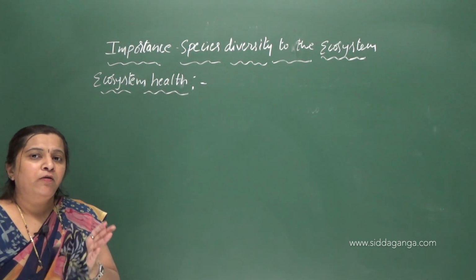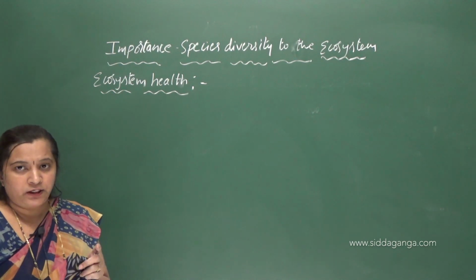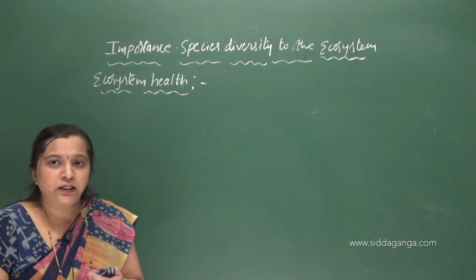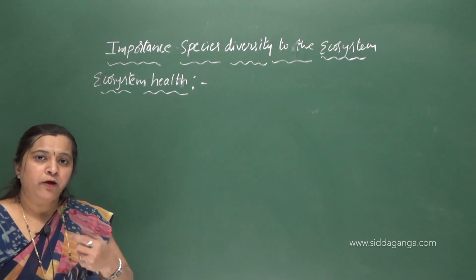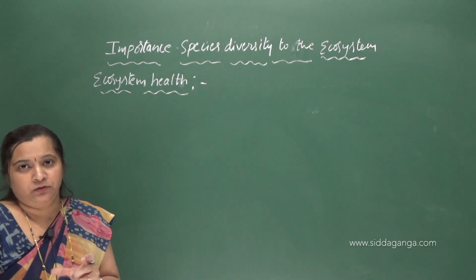For the proper functioning of a healthier ecosystem, species diversity plays a very significant role, because each and every species plays a very important role in an ecosystem.